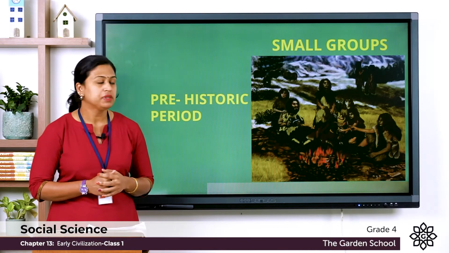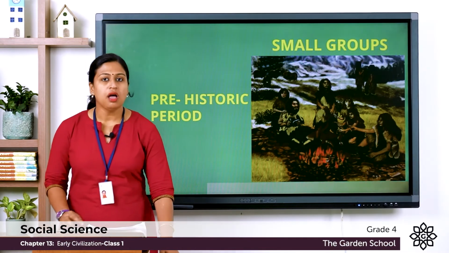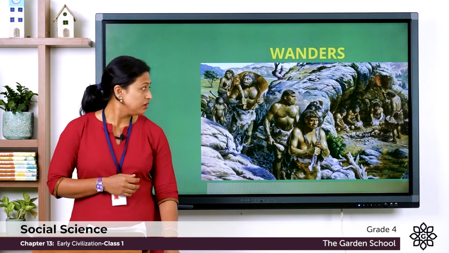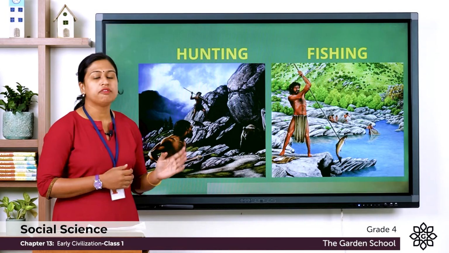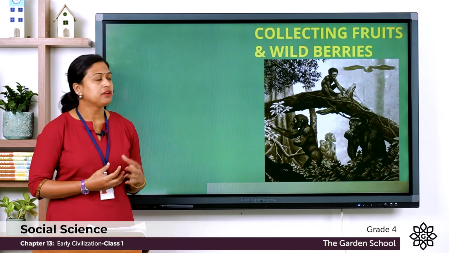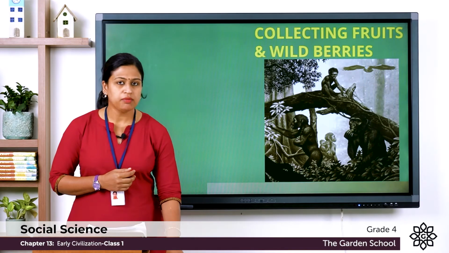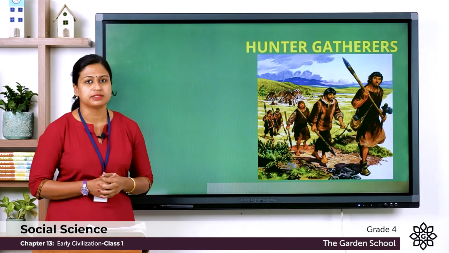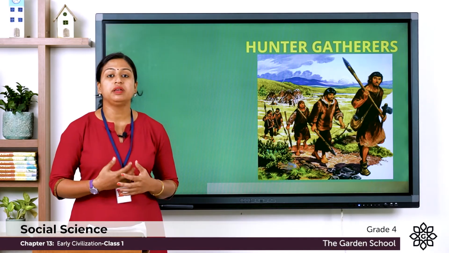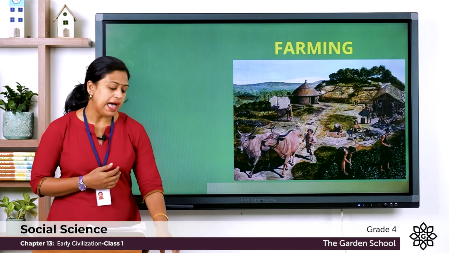So at that time, the early humans lived in small groups and wandered from one place to another in search of food. They hunted, they fished, and they collected wild foods like wild fruits, wild berries and nuts. That's why they were known as the hunter-gatherers. After the discovery of farming, they started to cultivate many crops, vegetables, and they also domesticated animals.